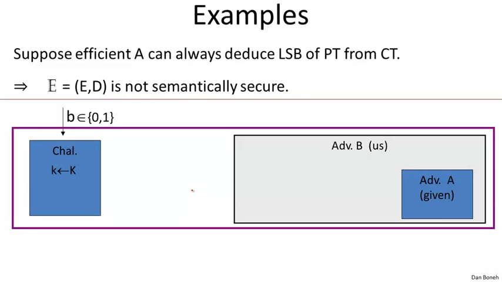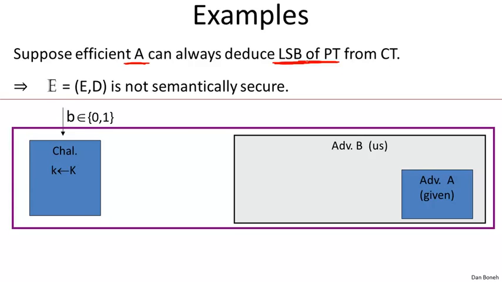So the first example is, suppose we have a broken encryption scheme. In other words, suppose we have an adversary A that somehow, given the ciphertext, is always able to deduce the least significant bit of the plaintext. So given the encryption of M0, this adversary is able to deduce the least significant bit of M0. That's a terrible encryption scheme, because it basically leaks the least significant bit of the plaintext just given the ciphertext. So I want to show you that the scheme is therefore not semantically secure. That kind of shows that if a system is semantically secure, then there is no attacker of this type.